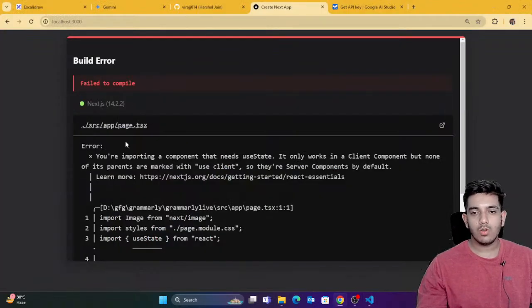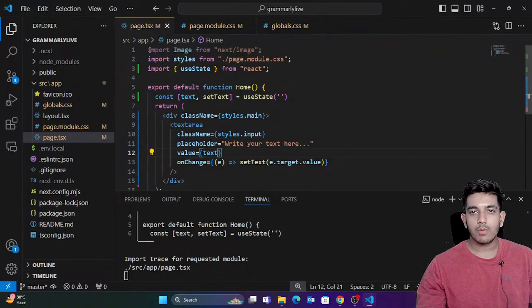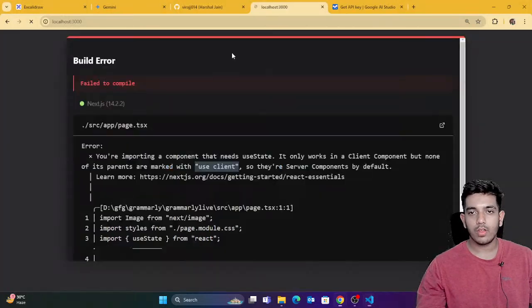So you can see, first of all, it's getting an error. Why is it getting an error? We are not using use client at the top, so just copy this and paste it here, because in Next.js you have to use these things. So I'm just gonna paste it here. Use client. That's it.